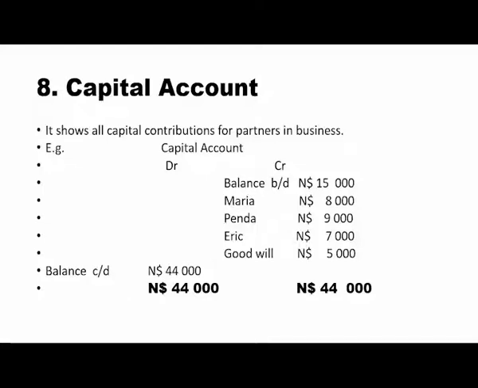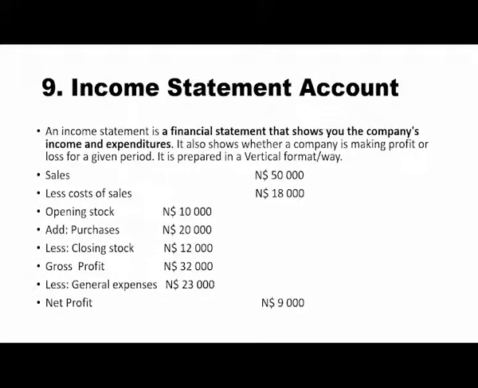Now let's look at the next point, which is the income statement. The income statement account is for a profit-making business. So what is an income statement? It is a financial statement that shows the company's income and expenditures in terms of profit or loss. So it must show whether the company is making a profit or loss in that financial period.